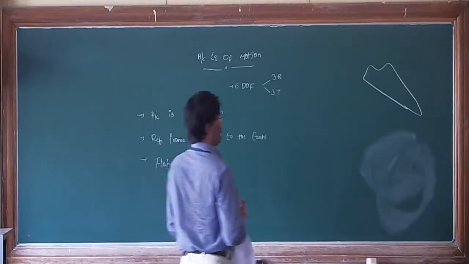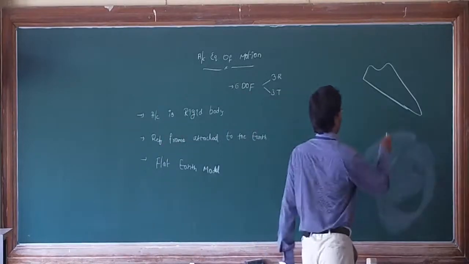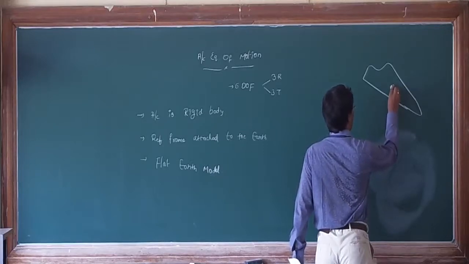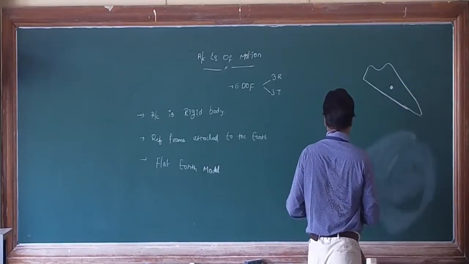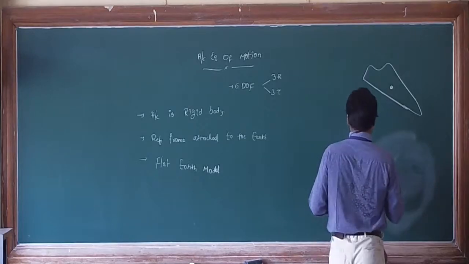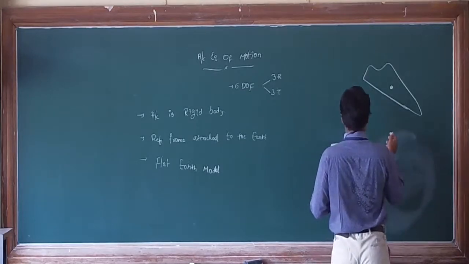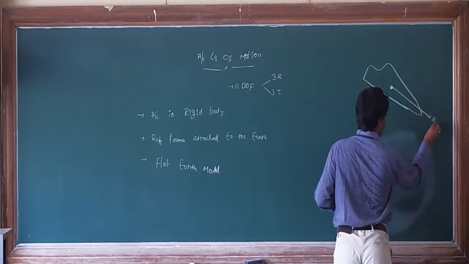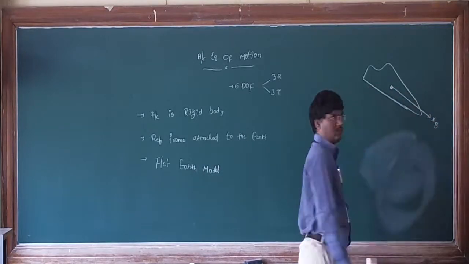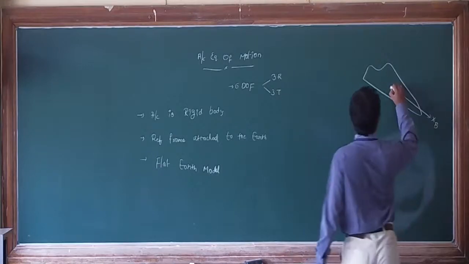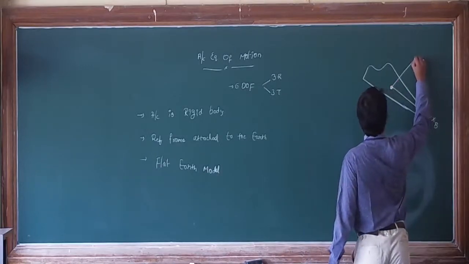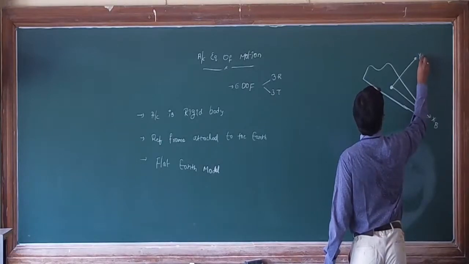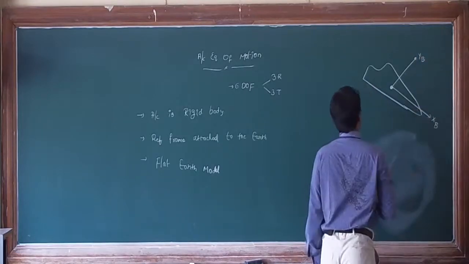One coordinate system is attached to the body, so we are attaching that to the body. That is called the body fixed axis system: XB, YB, and ZB.